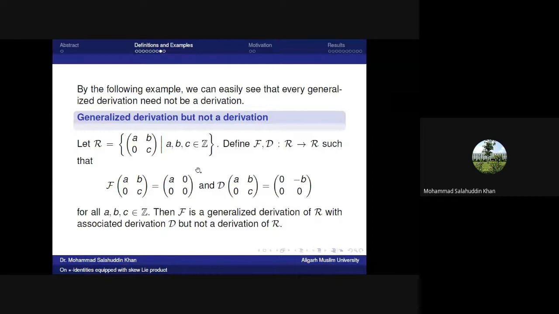And this is an example of a generalized derivation which is not a derivation. Here we take the ring of 2 by 2 upper triangular matrices over the ring of integers and define the mappings F and d from R to R as follows. So clearly F is a generalized derivation of R, but not a derivation of R.